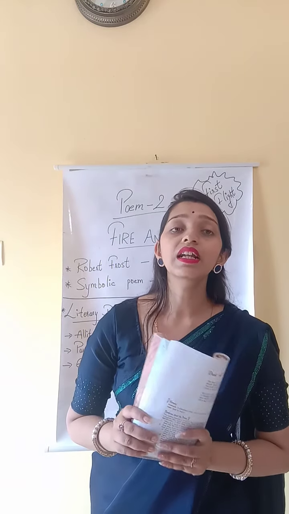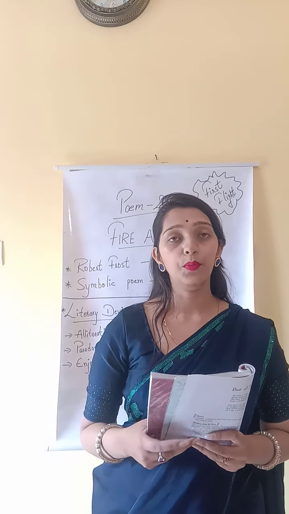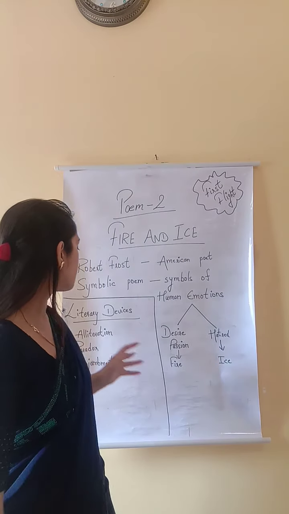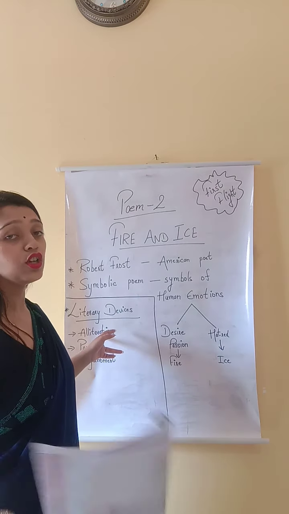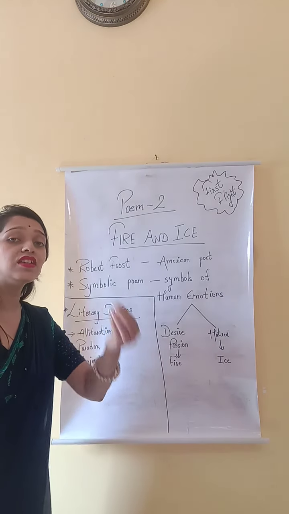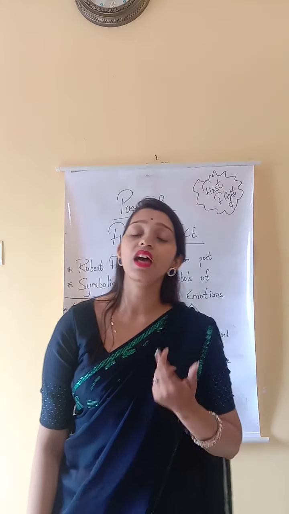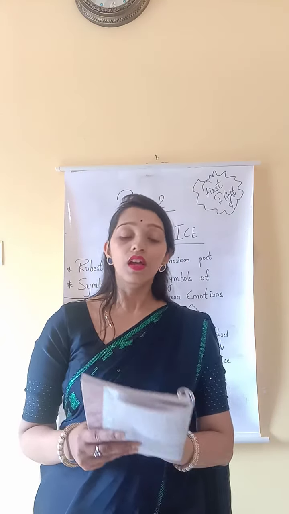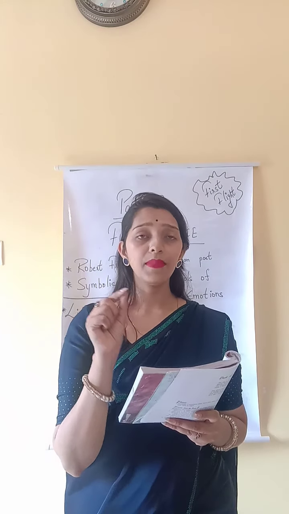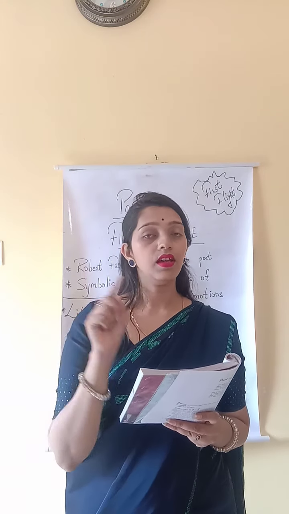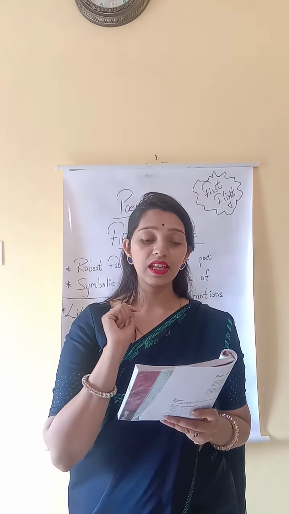Now coming to the literary devices used in the poem. The first literary device used in the poem is alliteration. Now what do you mean by alliteration? It is the repetition of initial consonant sounds in the same line. For example, in the first line, as you can see, some say, S, S. S is a consonant.